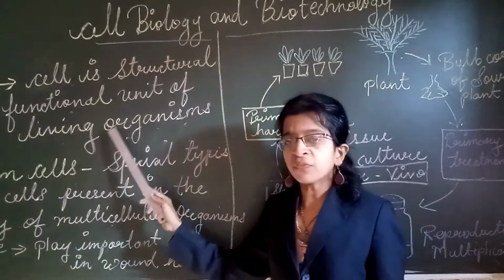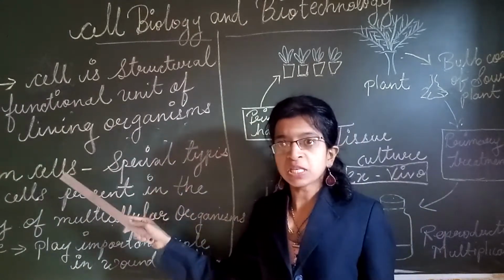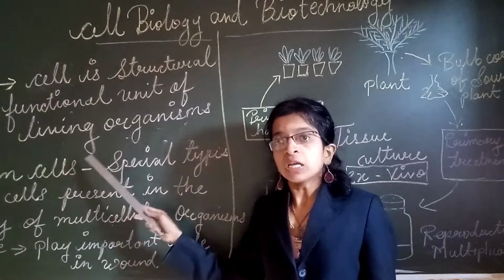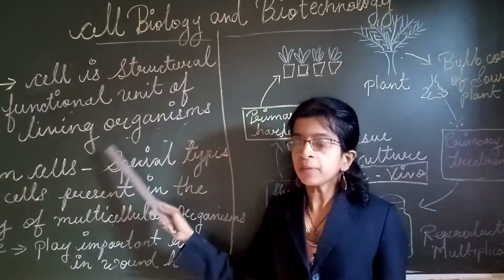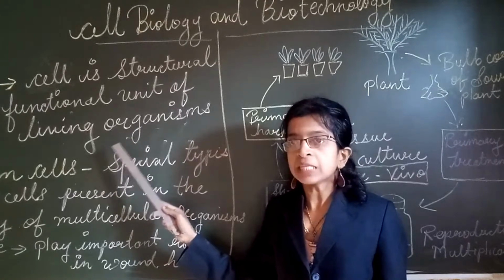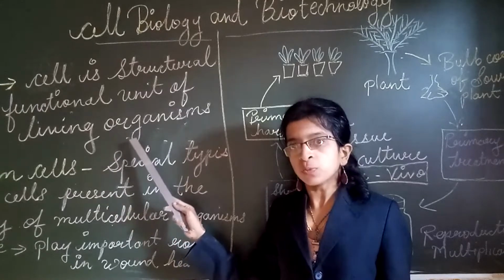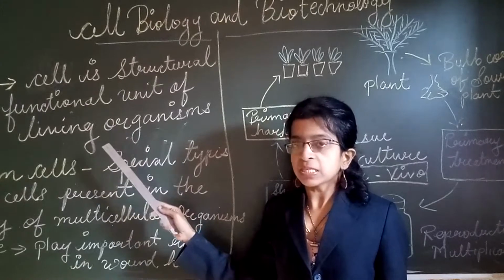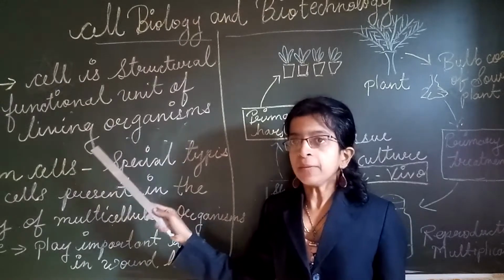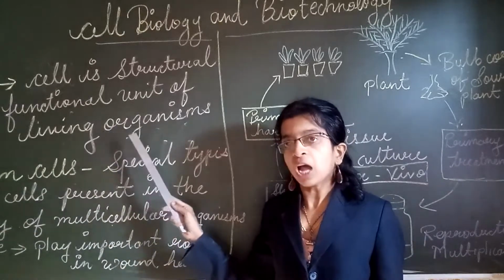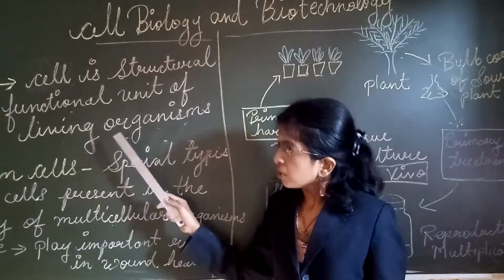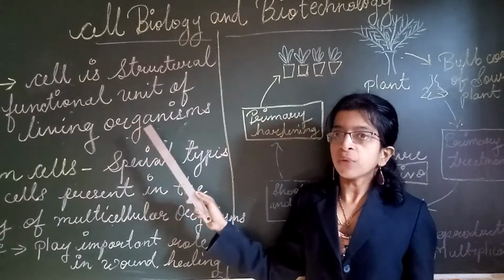There are many different types of cells, like stem cells. Again, in your blood, there are two types of cells: RBCs, that is red blood cells, which we also call red blood corpuscles, and WBCs, white blood cells, or white blood corpuscles. Okay. So who discovered the cell?